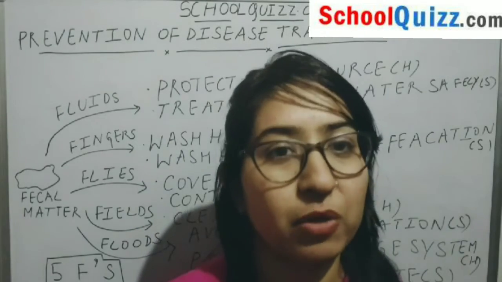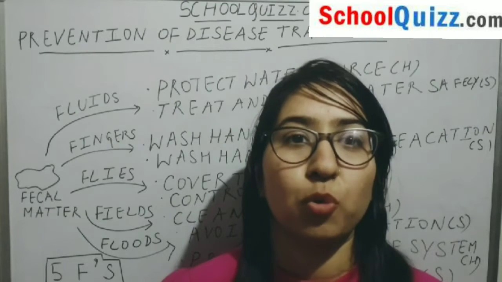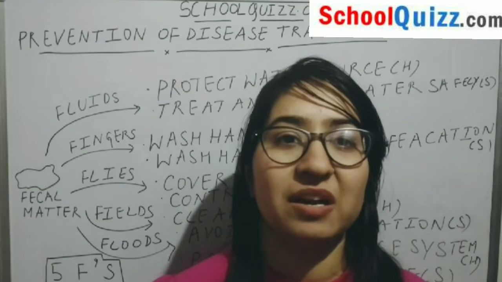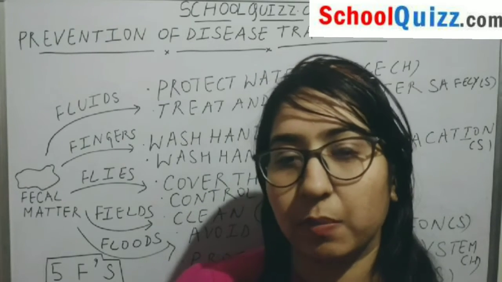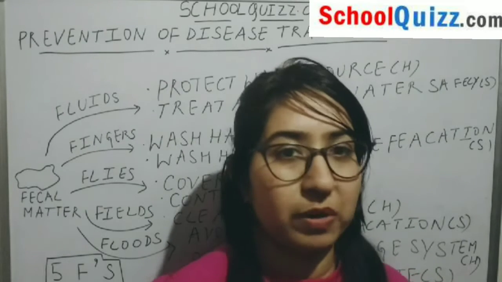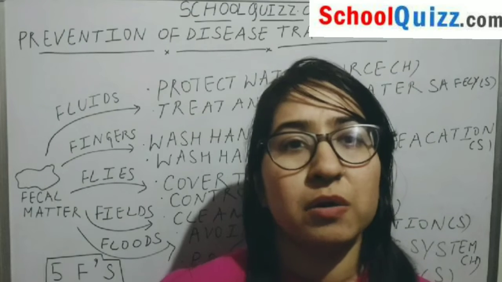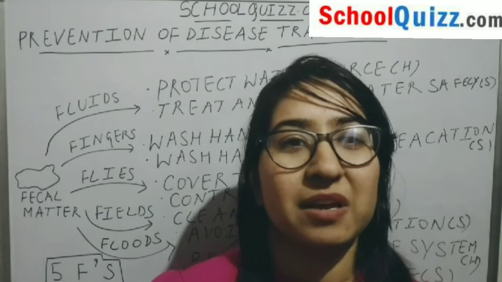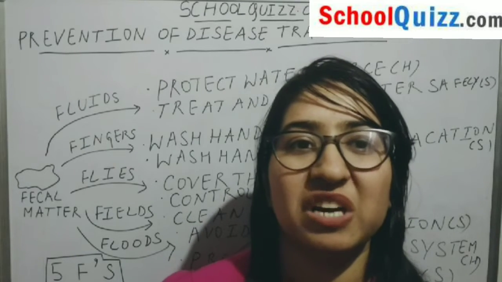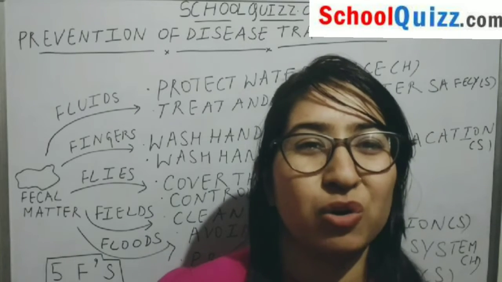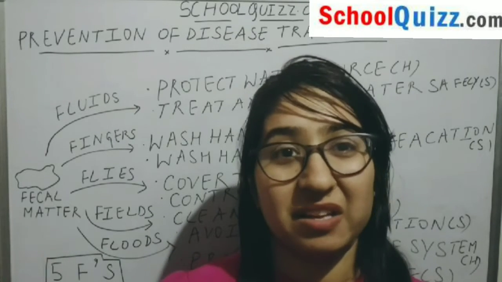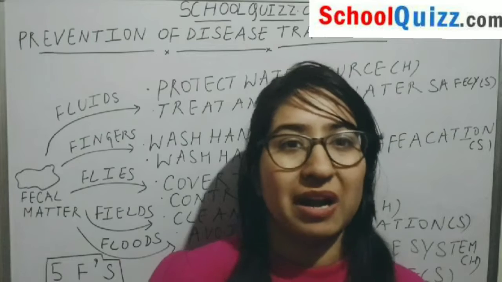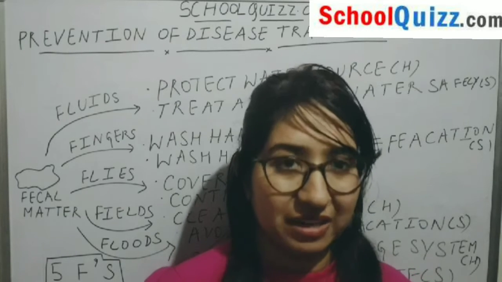Second can be flies. For many diseases, house flies or domestic flies basically act as vectors. They play a role in carrying disease from one place to another. Suppose we have prepared food and kept that food open for many hours, and flies are breeding on that food. We know that flies will also sit on dung or dead and decaying material. They can't distinguish between what is good or bad, so they sit on those things, and because of that contamination can be caused.